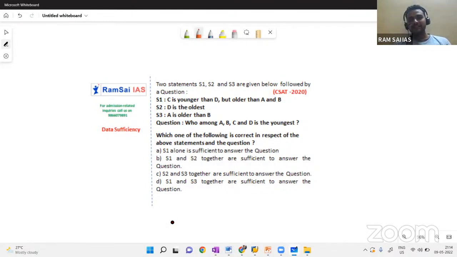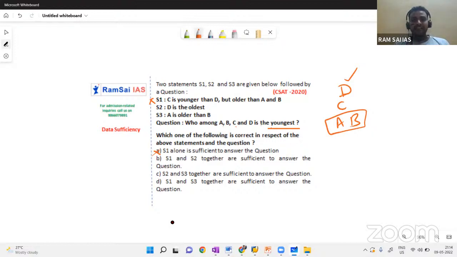So statement 1, C is younger than D but older than A and B. Among A, B, C, D, who is the youngest? The eldest one is D for sure. But between A and B, who is youngest? I'm not sure. 1 alone is not sufficient. If the question is who is the eldest, I can say D from statement 1 alone. But who is youngest? Who knows? 1 alone is not sufficient.